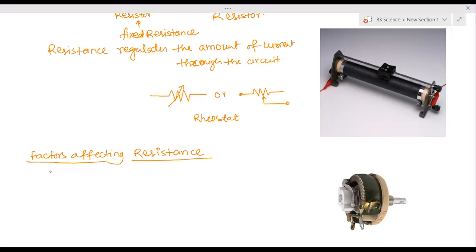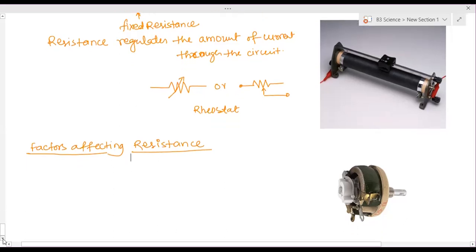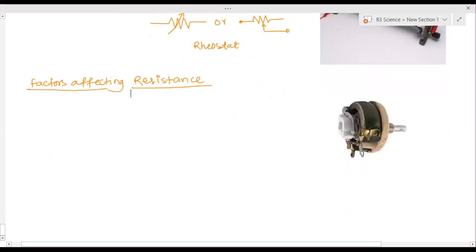Now there are some factors of the conductor which affect the value of resistance. So what are those factors? There are 4 factors which affect the resistance. First one is the nature of the conductor. Second one is the length of the conductor.